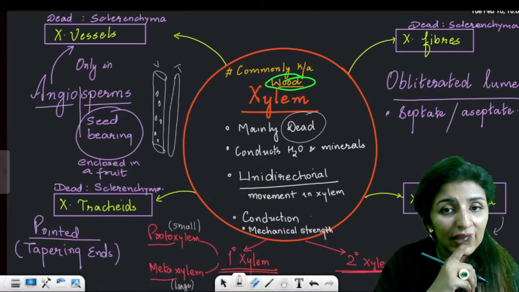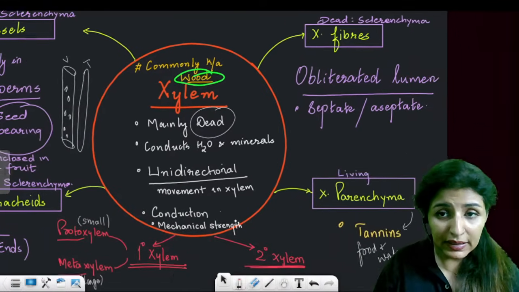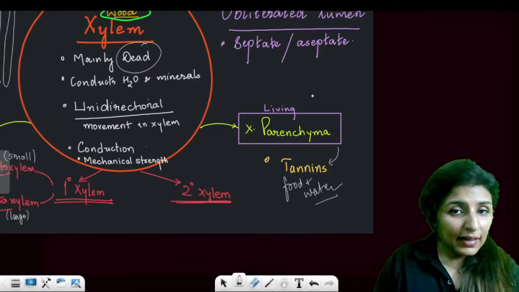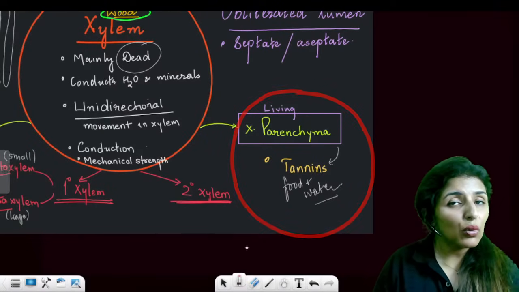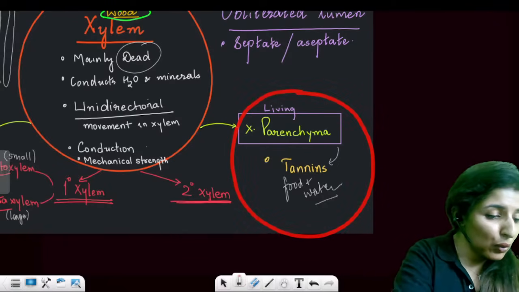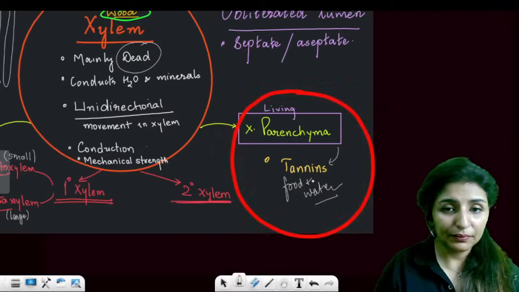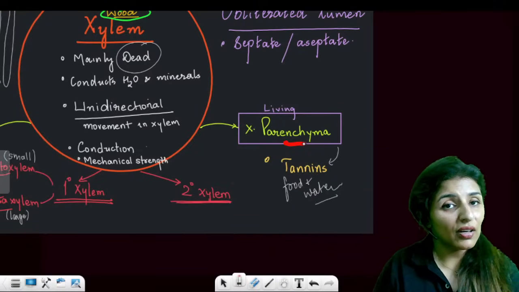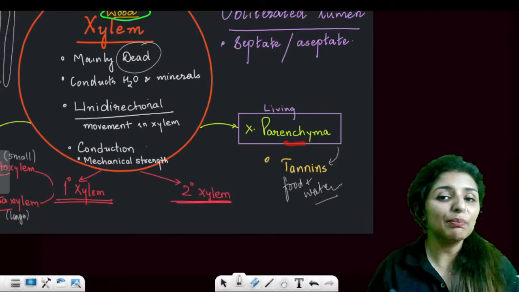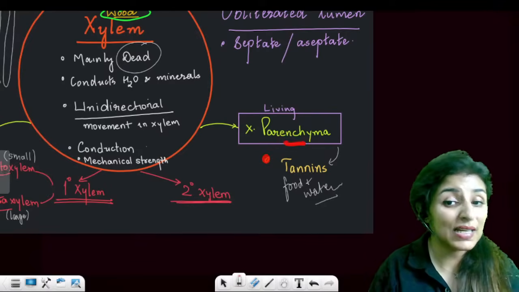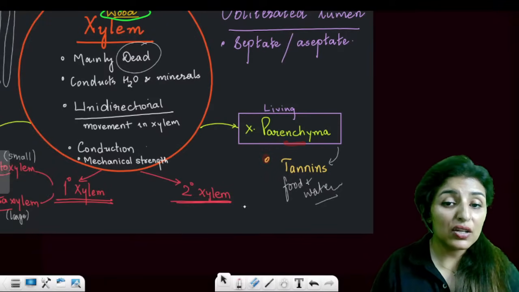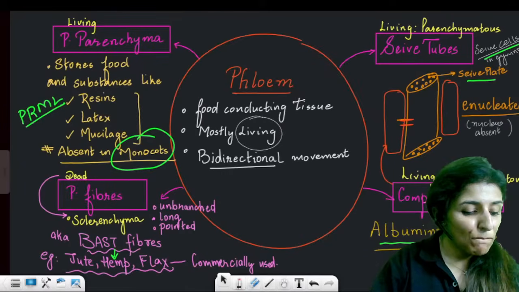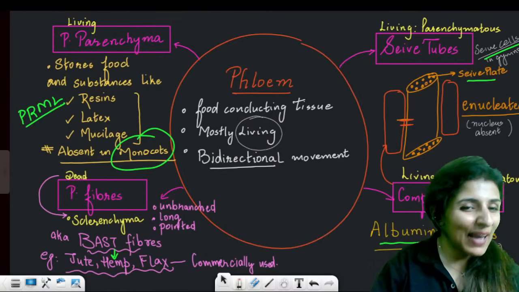Now see here, one thing I want to share with you. Xylem parenchyma is the only living element in xylem. Parenchyma is meant for storage. So what does this xylem parenchyma store? Remember, it stores tannin, food, and water. Is that clear? You will get these PDFs on the Telegram channel.